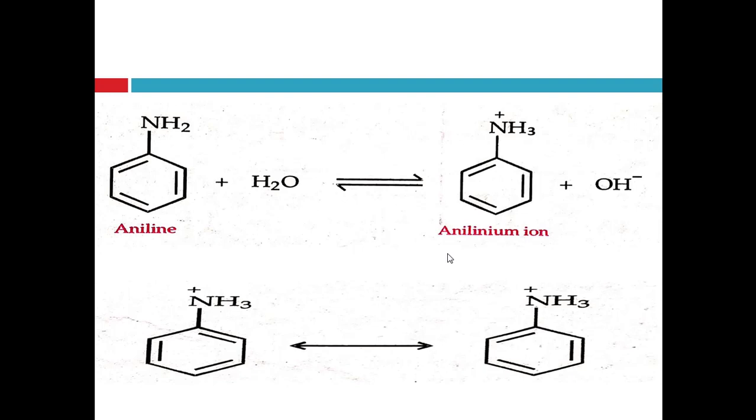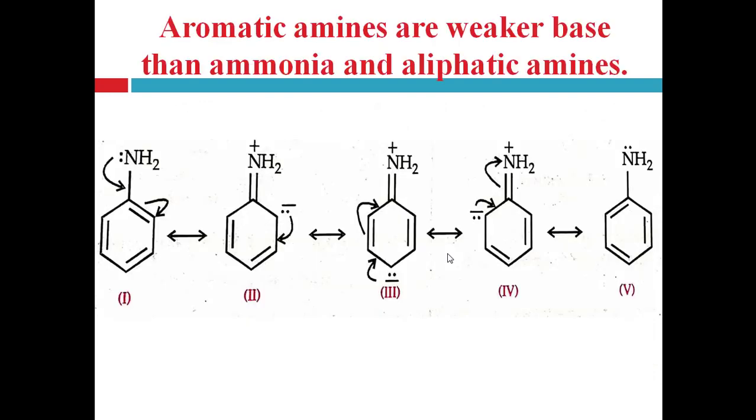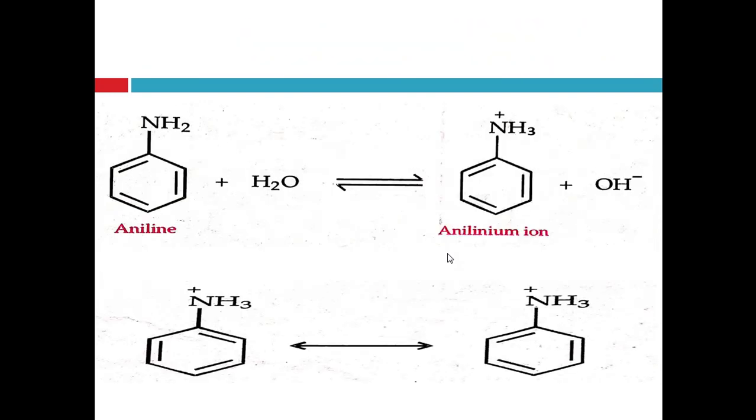While aniline has five different resonating structures, and anilinium ion has only two resonating structures or resonance hybrids, right? So you can say that aniline is more stable than anilinium ion, right? And due to the greater stability of aniline, it has less tendency to form anilinium ion, right?